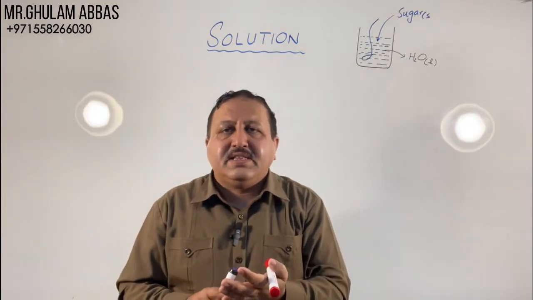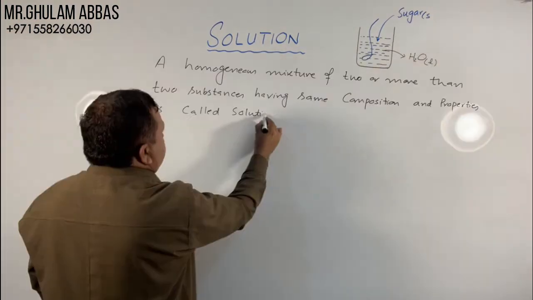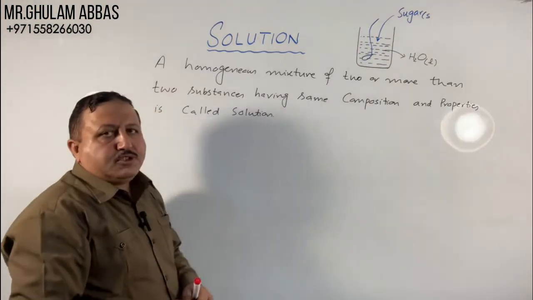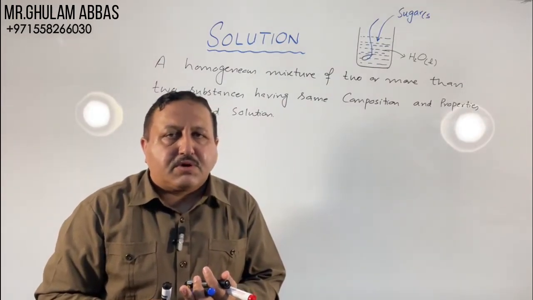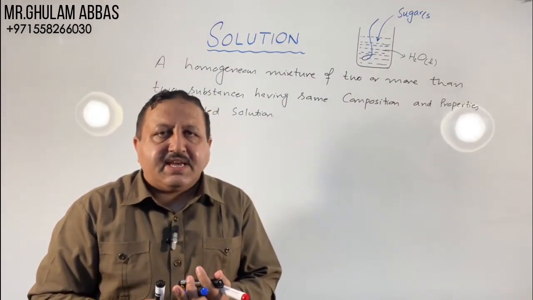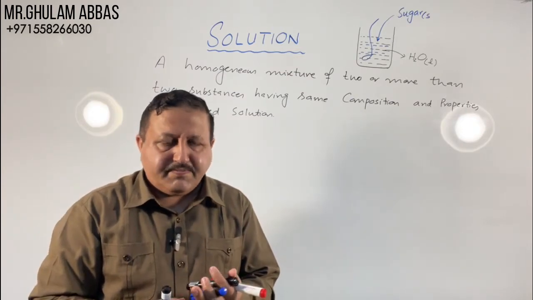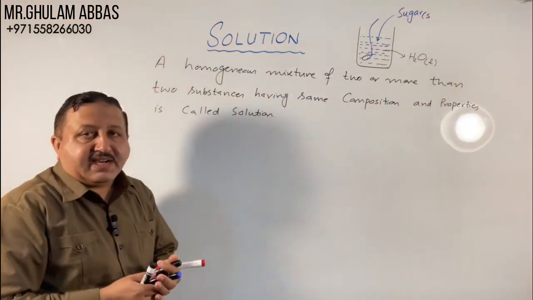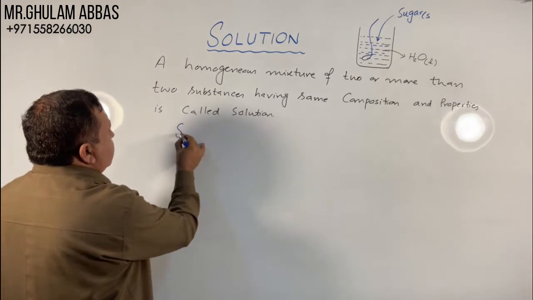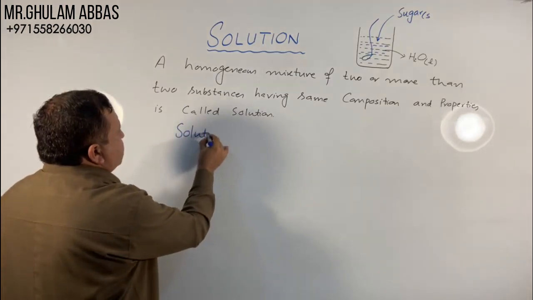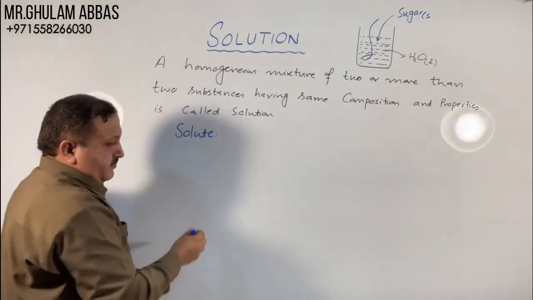If we combine these 3 points, I can define the solution. This is the concept of solution. A homogeneous mixture of two or more than two components having the same composition and properties is called a solution. Now a solution has two parts. One component of the solution is smaller in amount, and this component, which is smaller in amount, is called solute.